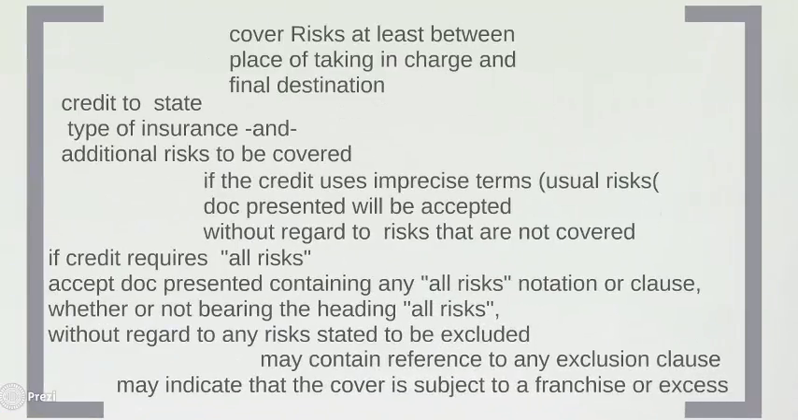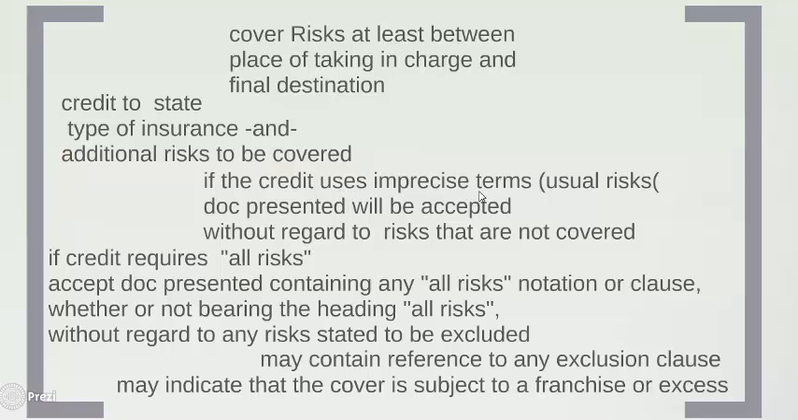The insurance policy should cover the risk. What risk? The risk that has been called for in the credit between 2 points, the point of taking in charge and the point of final destination. It could be port to port also, depending upon the situation. The credit should state what type of insurance is required and what are the additional risks to be covered. If the credit does not state the type of insurance required or additional risks to be covered, whatever insurance document is presented will be accepted.